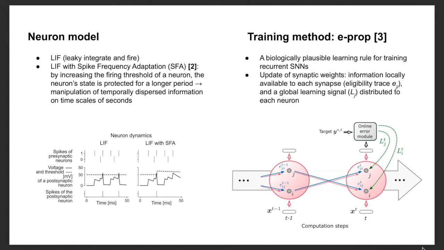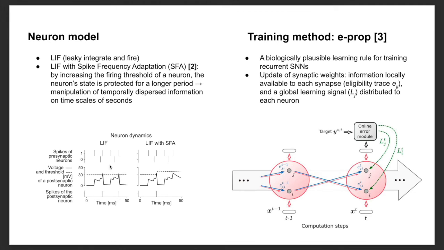The neuron model that we use is the LIF neuron model and an augmented version of it, LIF neuron with spike frequency adaptation. Spike frequency adaptation in our models is implemented as an increased firing threshold every time a neuron outputs a spike. In this way, the memory of the neuron is prolonged for longer periods, and this helps solve temporal computing tasks.